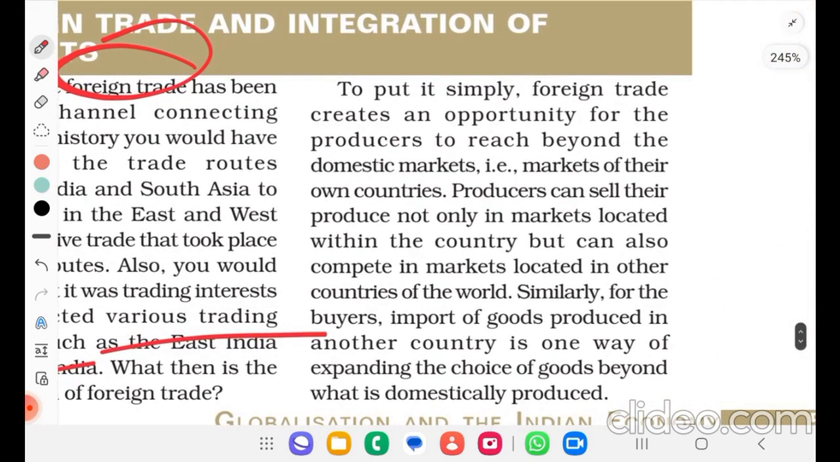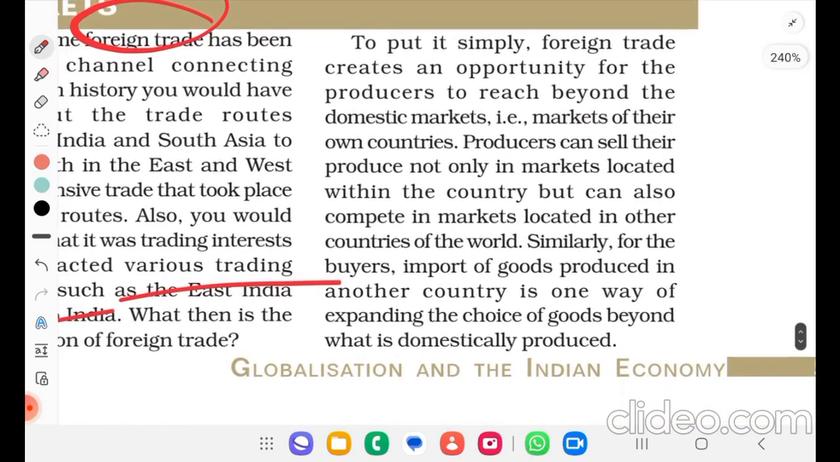To put it simply, foreign trade creates an opportunity for the producer to reach beyond the domestic markets of their own countries. Producers can sell their produce not only in markets located within the country but can also compete in markets located in other countries of the world. Similarly, for the buyers, import of goods produced in another country is one way of expanding the choice of goods beyond what is domestically produced.